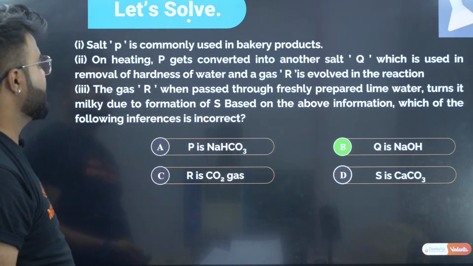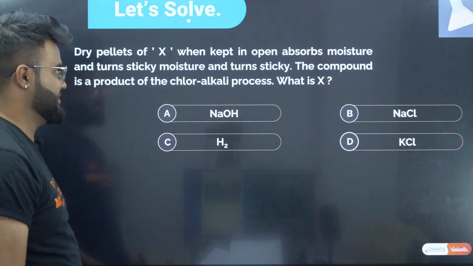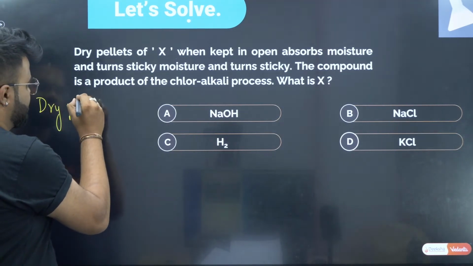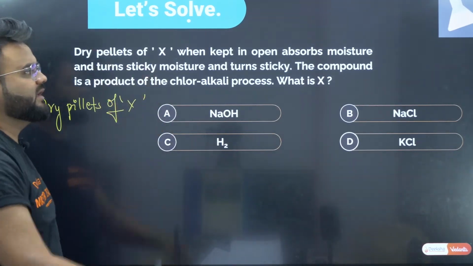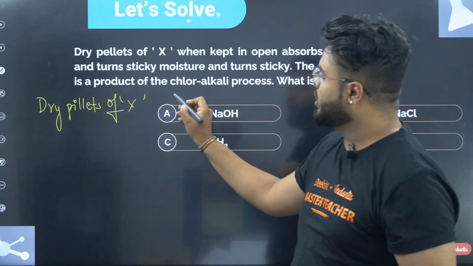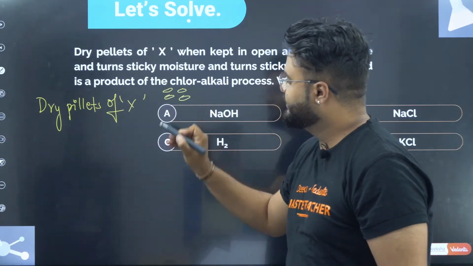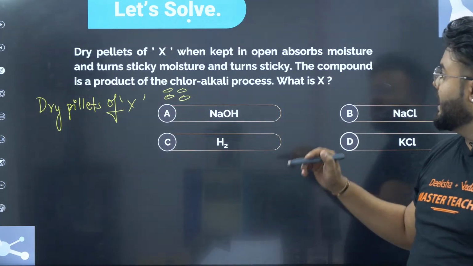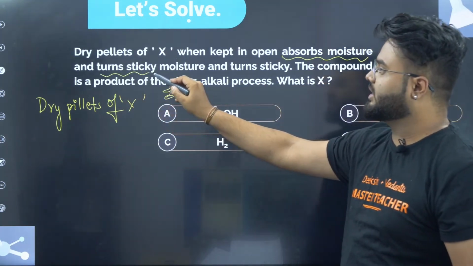Now coming to the next question, dry pellets of X. I'll take these dry pellets of X when kept in the open. Pellets mean small pellets, like chips. I'll keep them in the open, and they absorb moisture and turn sticky.